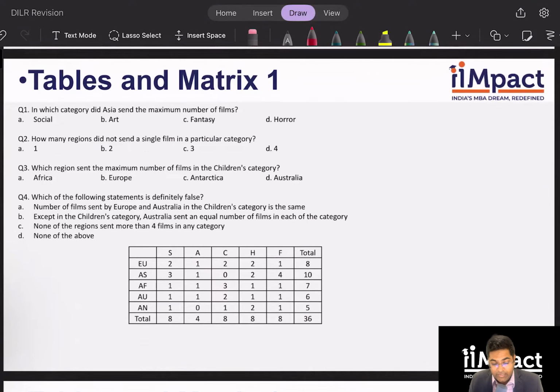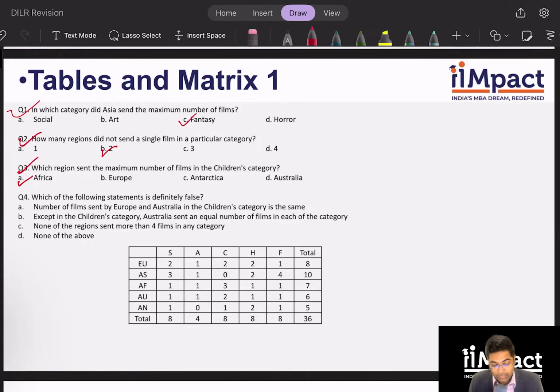In which category did Asia send the maximum number of films? Fantasy, 4 films. How many regions did not send a single film in a particular category? So there is 1, there is 2. There are 2. Which region sent the maximum number of films in children's category? It has to be Africa.